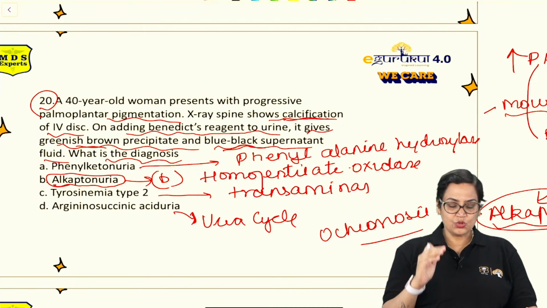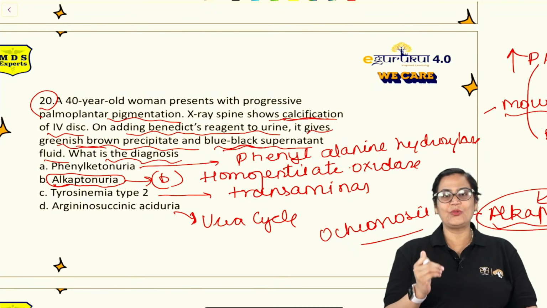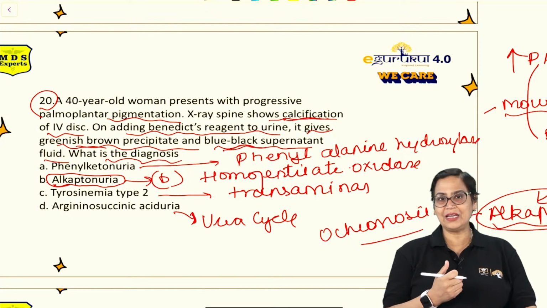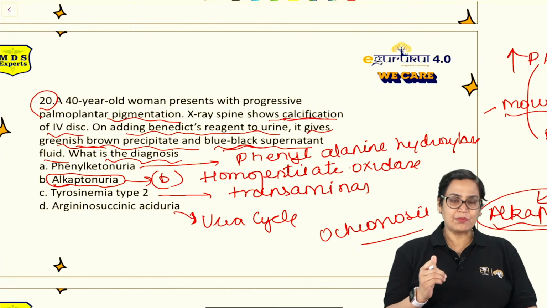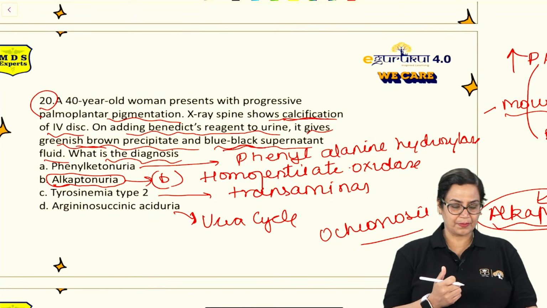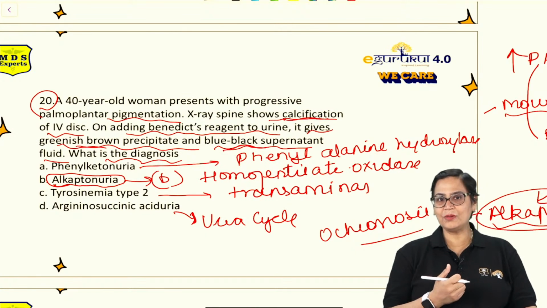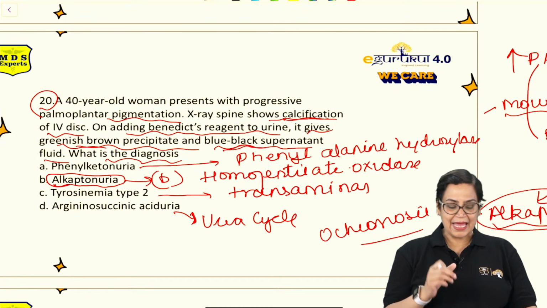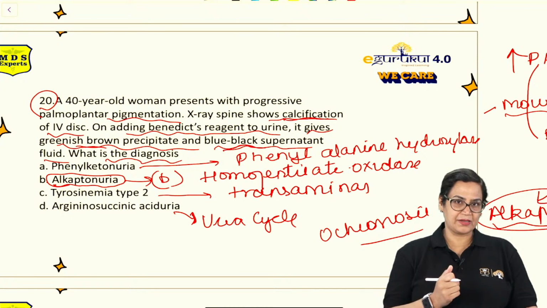Right? So today we discussed 20 questions, high yield I should say, and the most frequently asked questions of biochemistry. So I hope the explanations of the questions are clear to all of you. If you have any problem, you can ask me. And this is how you have to prepare.